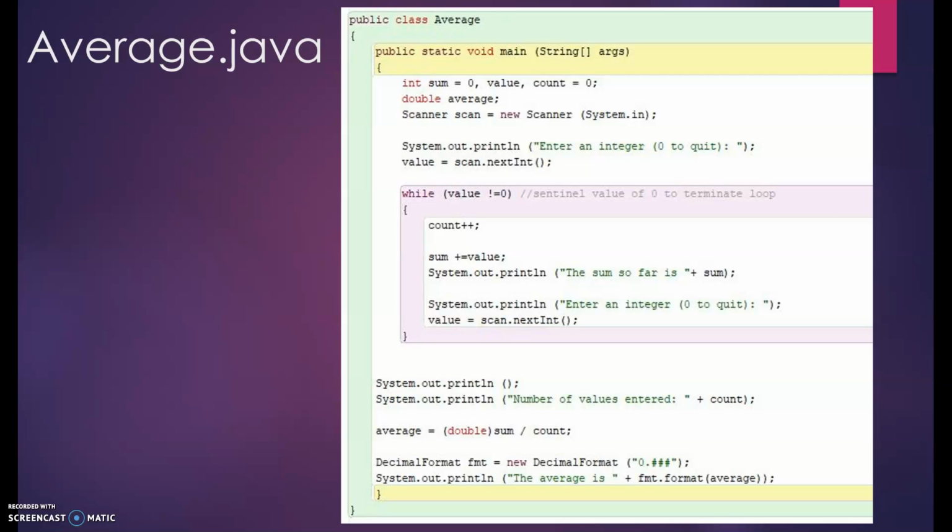In this program, a value called sum is used to keep a running sum, which means it is the total of the values entered so far. The variable sum starts at 0, and each value read is added to and stored back into sum. We also have to count the number of values that are entered, so that after the loop finishes, we can divide by the right number to get the average. Note that the sentinel value is not counted. Please pause the video if you need additional time to study the code.